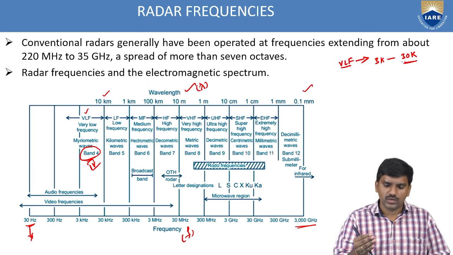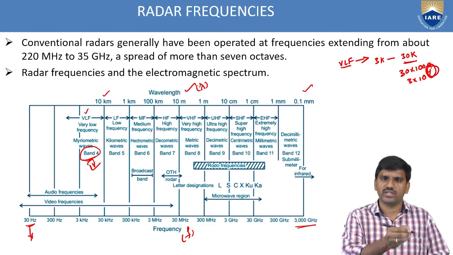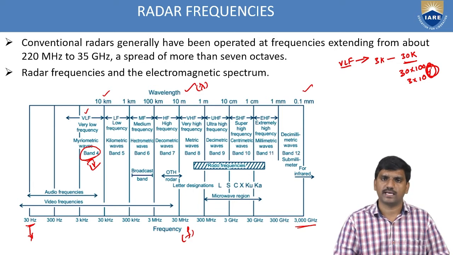30K means 30 into 1000, so 3 into 10 power 4. So it is band 4. The 10 power 4, that 4, denotes the band of the particular frequency. That's why it is called band 4 of radar frequency.